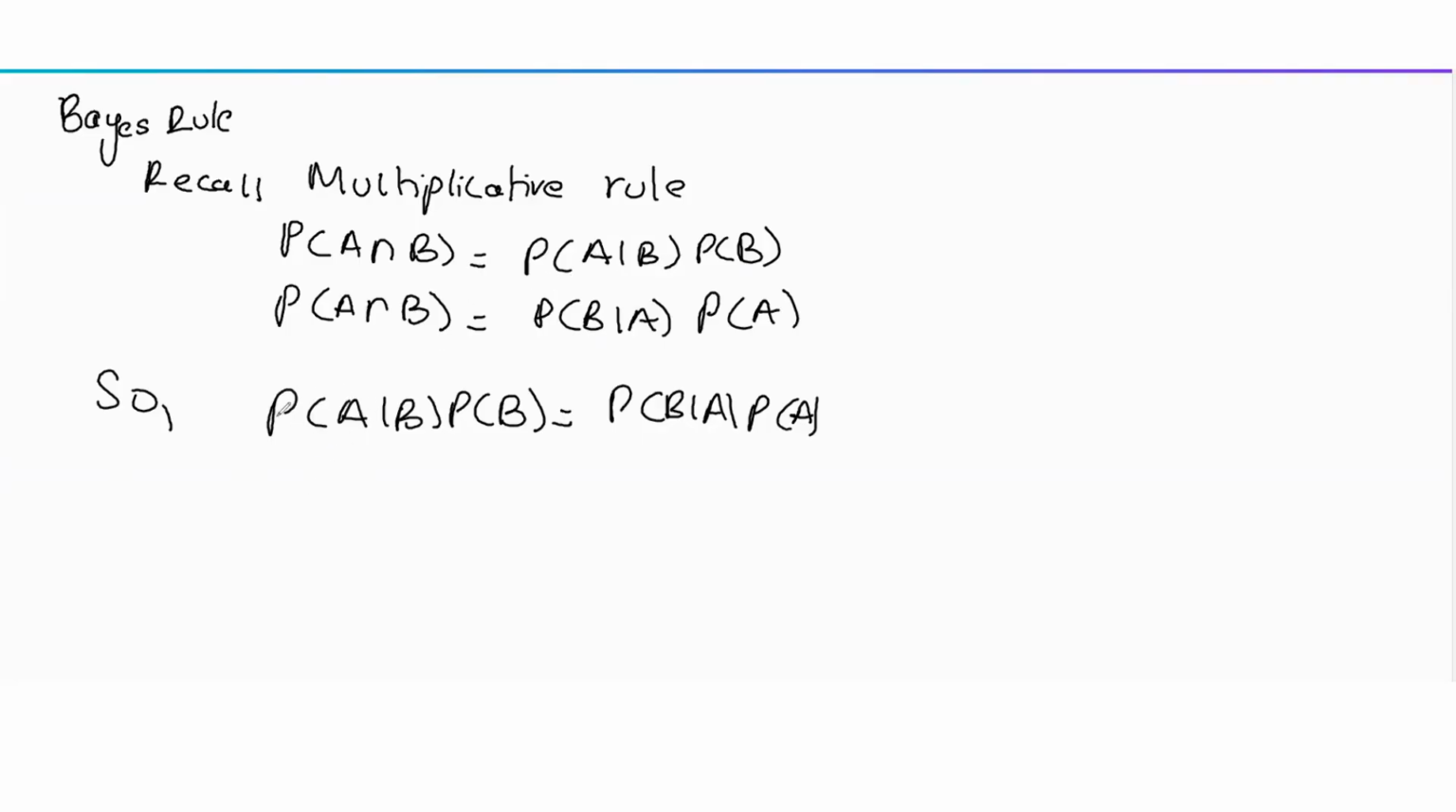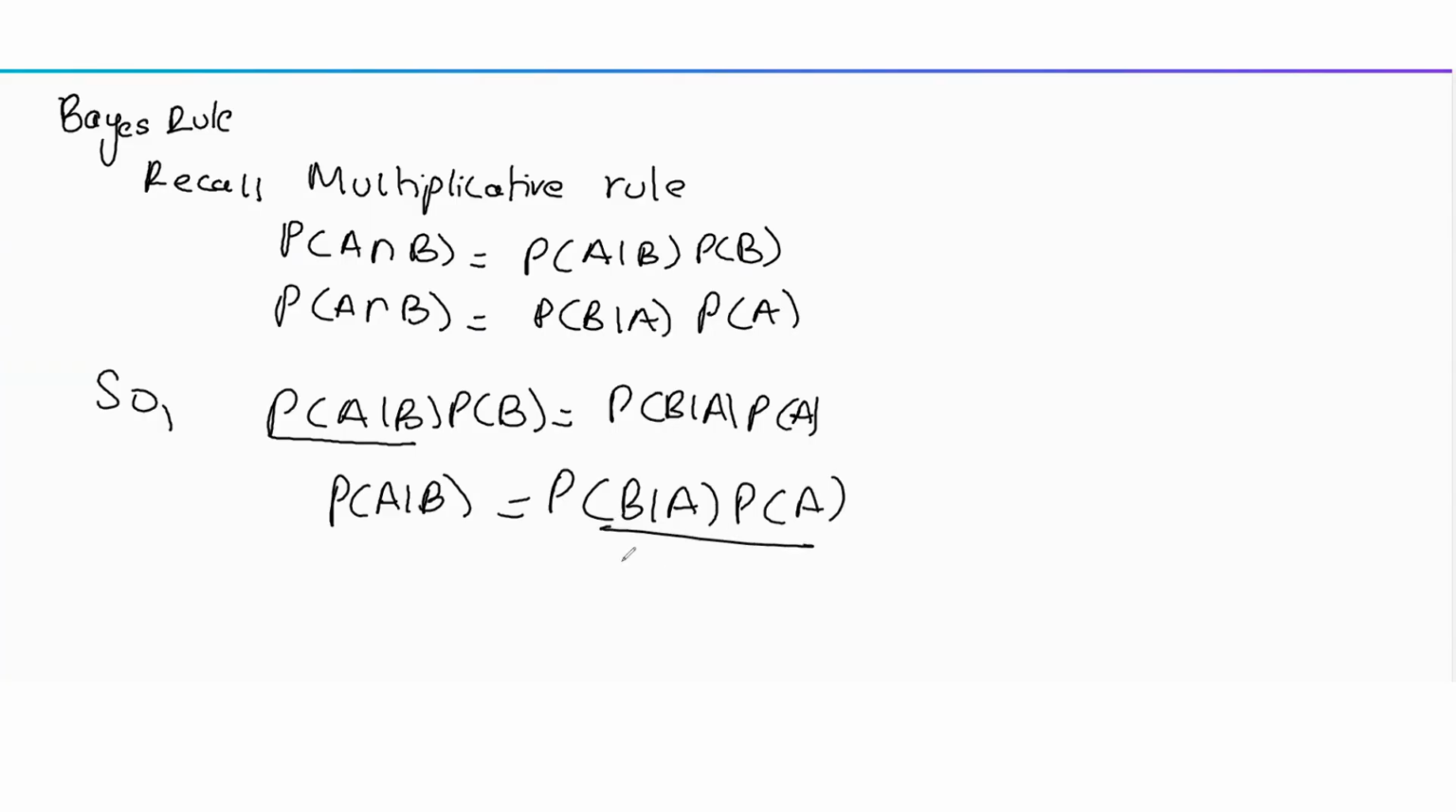From here, I can make probability of A given B the subject. So probability of A given B is equal to probability of B given A into probability of A divided by probability of B. Now, this is what we call the simple Bayes rule.